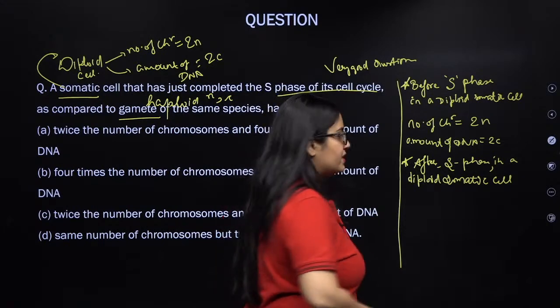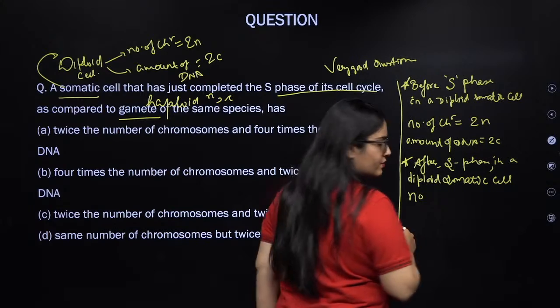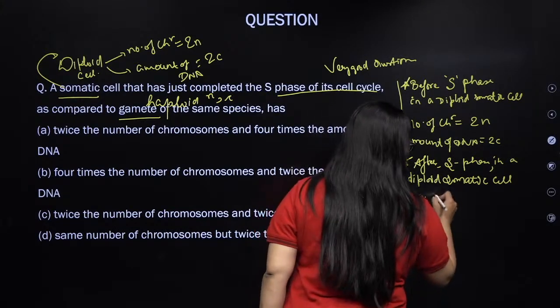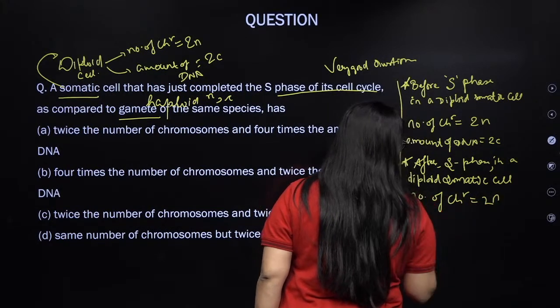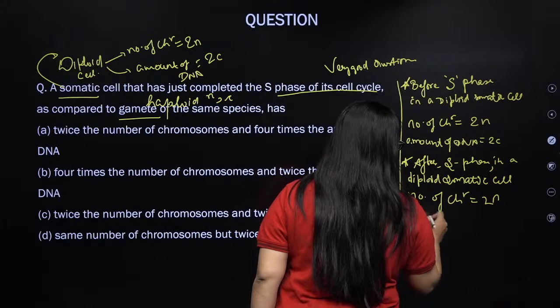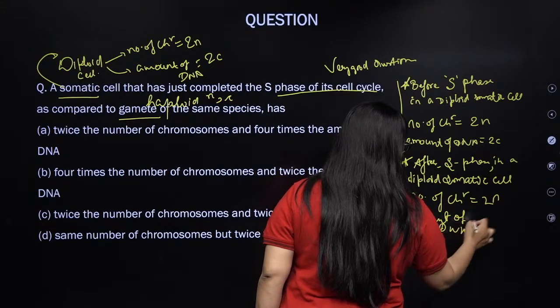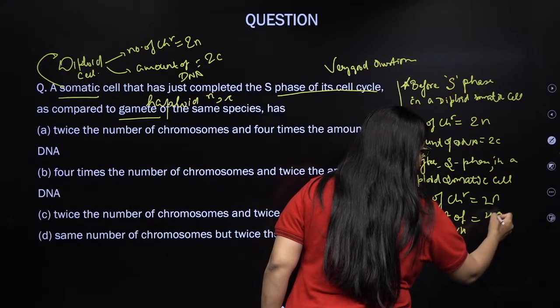Number of chromosome remains same. Excellent. So excellent, very good, Ankul and Rajesh. Number of chromosomes will be same 2n, but amount of DNA will be 4c. Okay, amount of DNA is 4c.